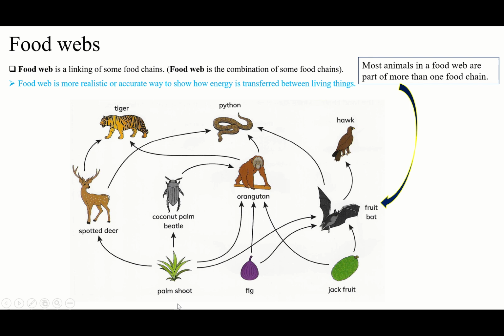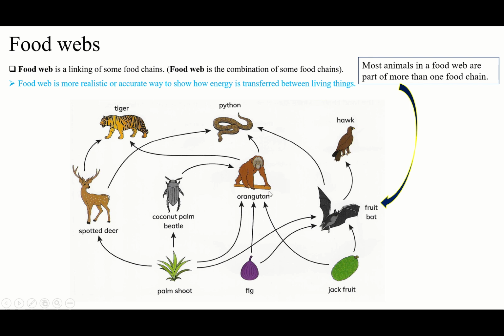Let's go for the palm shoot. Palm shoot to the coconut palm beetle, then to the orangutan, then to the tiger. 1. Palm shoot to the coconut palm beetle, then to the orangutan, then to the python. 2. Palm shoot to the spotted deer to the tiger. 3. Palm shoot to the spotted deer to the python. 4. Palm shoot to the fruit bat to the hawk. 5. Palm shoot to the fruit bat to the python. 6. You see?